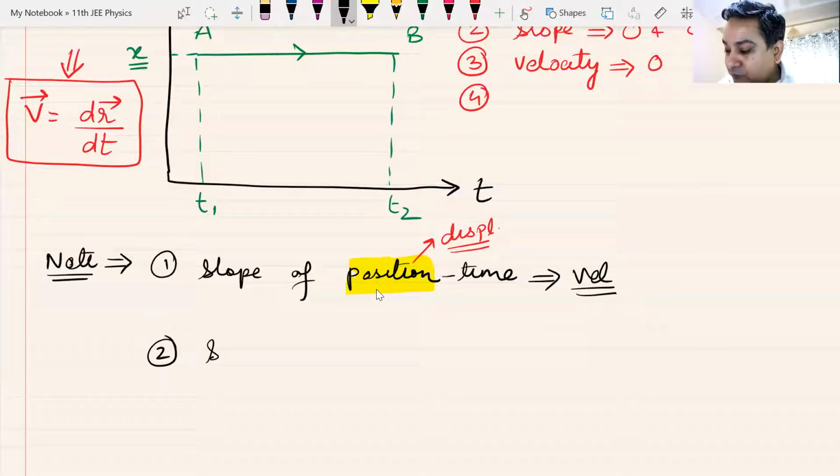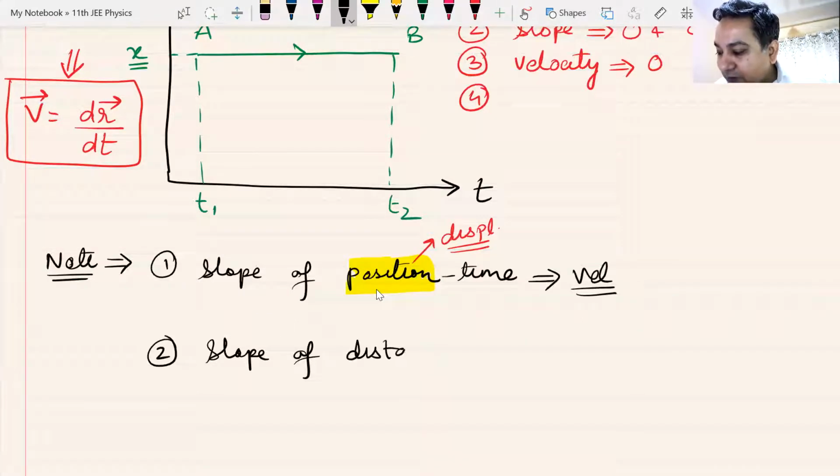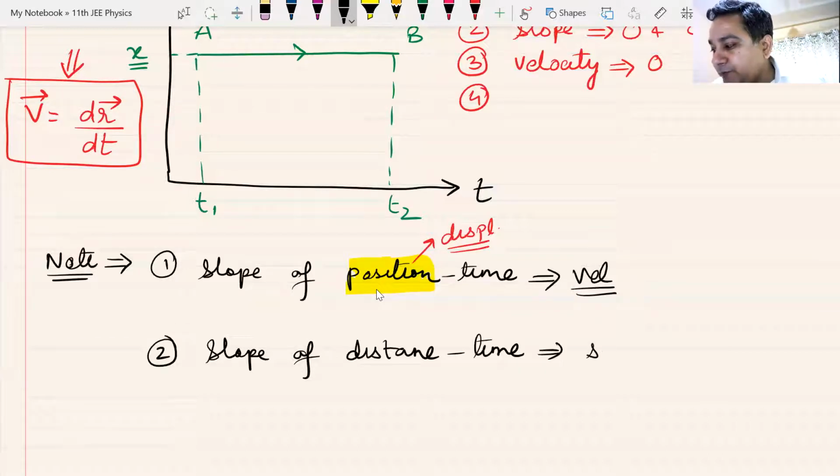Point number two: if you ever have a distance time graph, slope of distance time graph will give me speed. These are the 2 points that I wanted you to note.